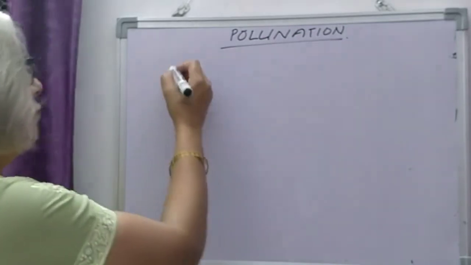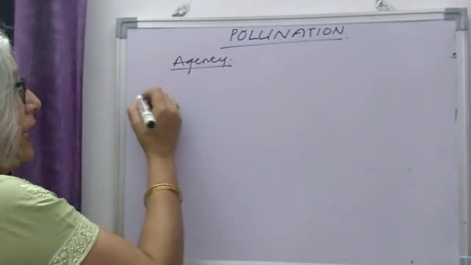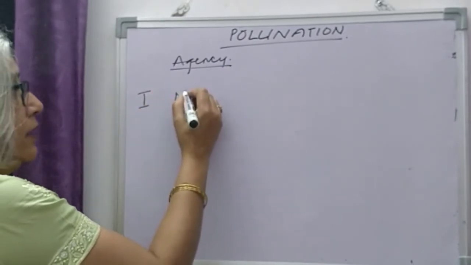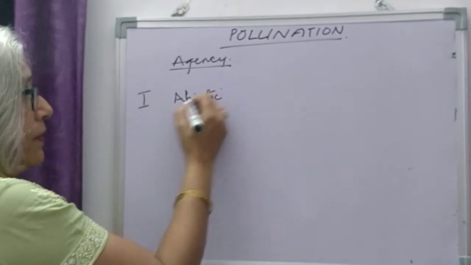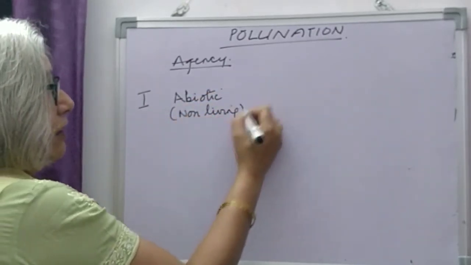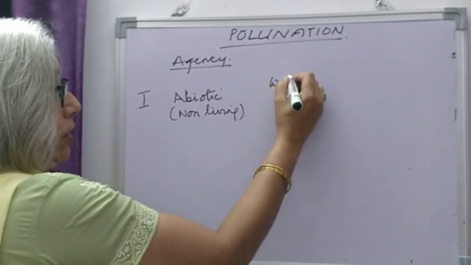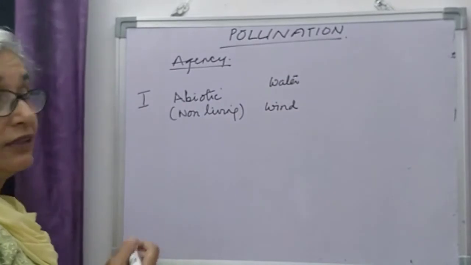Some kind of agency is needed for this transfer. Now the agency can be, let us say, abiotic in nature, which means non-living, like water, or even wind can carry the pollen grains.